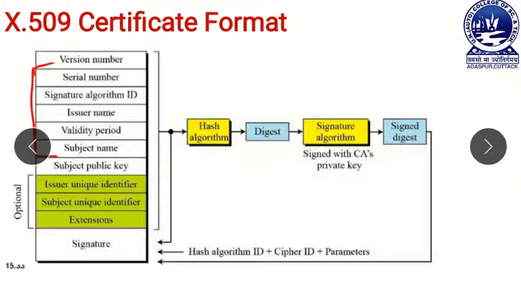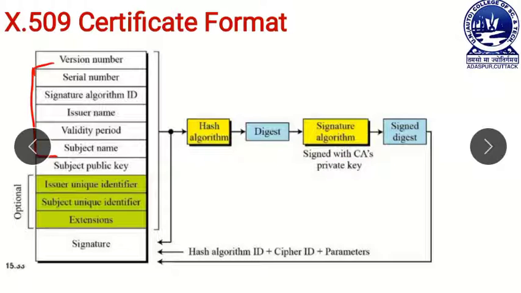Here a hash algorithm is used, and this hash algorithm takes all fields of our X.509 except the signature field, and creates a digest. Now this digest is taken as input to the signature algorithm, and the signature algorithm uses the certificate authority's private key to sign this digest. After signing, the signature algorithm creates the signed digest, which is signed by the certificate authority's private key.